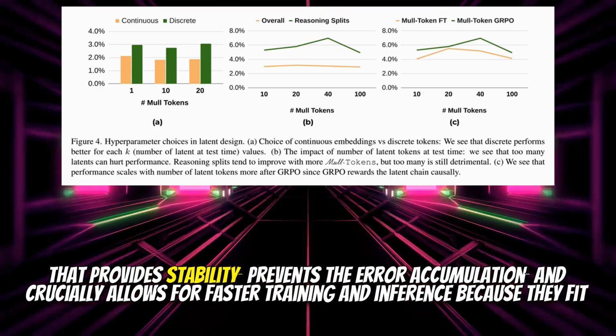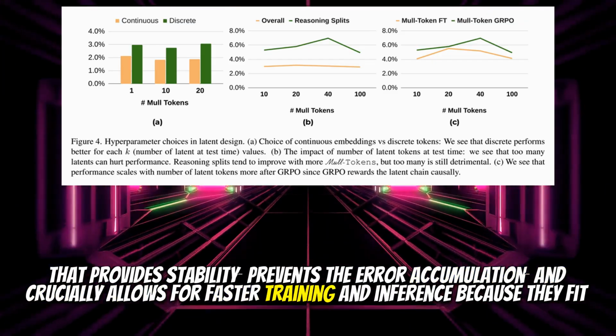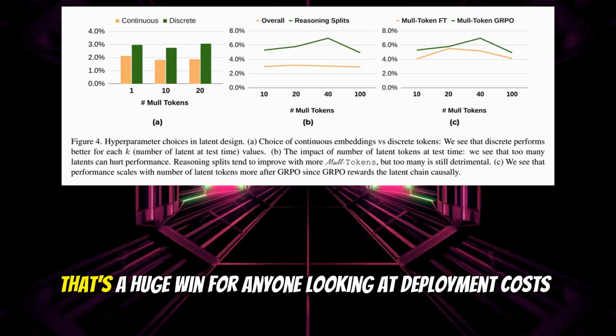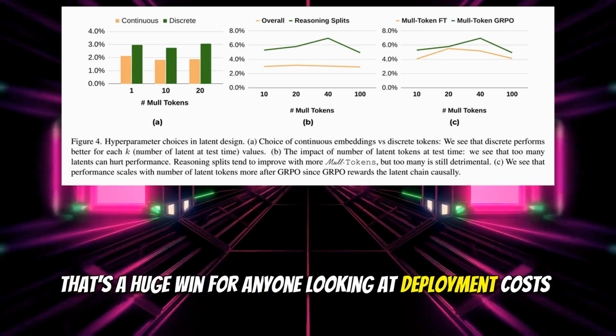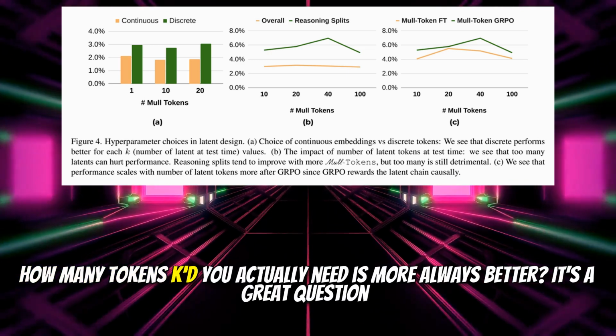That provides stability, prevents the error accumulation. And crucially, allows for faster training and inference because they fit perfectly into the parallel architecture of the transformer. That's a huge win for anyone looking at deployment costs. Okay, but that brings us to the Goldilocks problem. How many tokens, K, do you actually need?